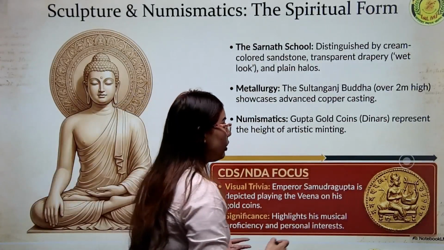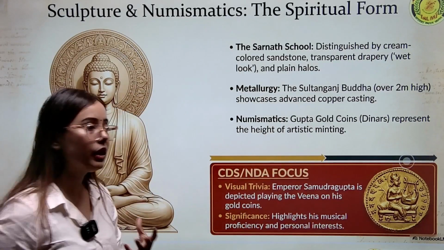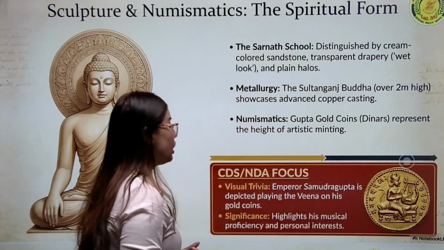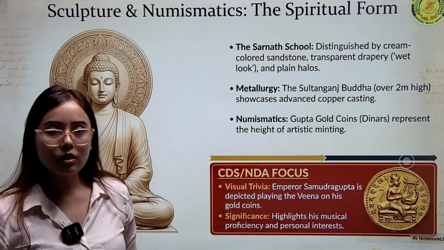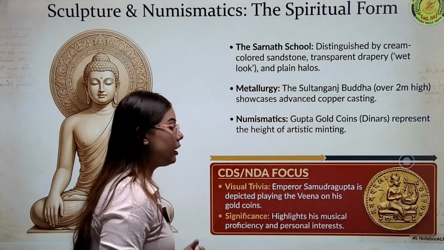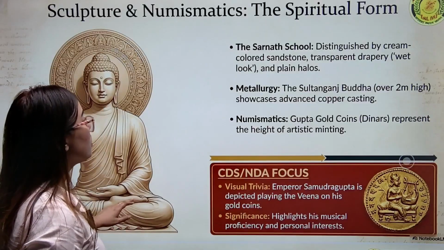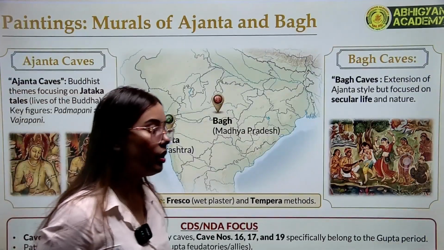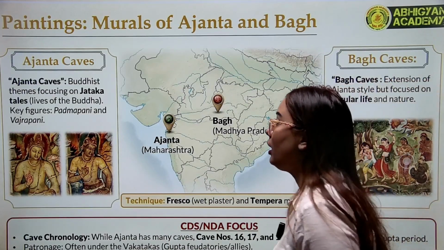This is an example of a gold coin where the ruler Samudragupta is depicted playing the Veena. It means the rulers were great patrons of art and culture, and by looking at these coins we can see they had great technology in minting. This proves that the Gupta period marks the golden age of art and architecture in India.